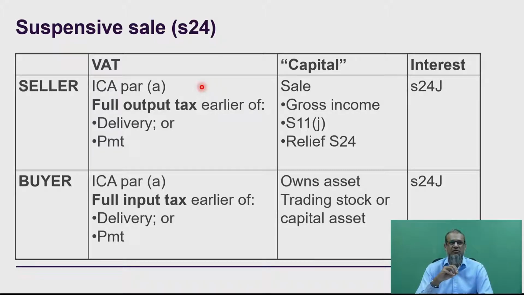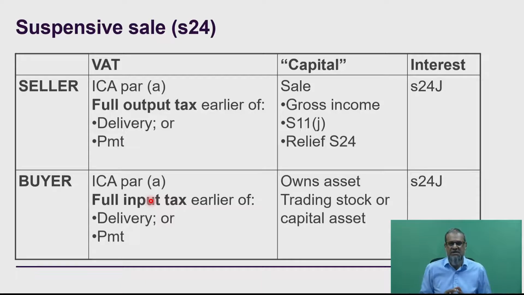From a VAT point of view, we said that the moment the time of supply is triggered, and the time of supply is going to be triggered on the earlier of delivery or payment, the value of supply is then basically going to be the entire amount itself. So both for the buyer and the seller, the moment we trigger that time of supply, the full output is going to be declared by the seller, and the full input is going to be claimed upfront by the buyer on day one. Okay, so that's easy. That's the VAT scenario, and we've sorted that out.